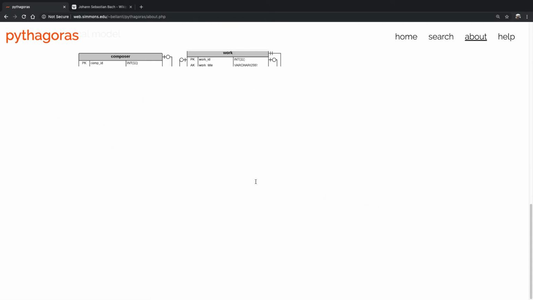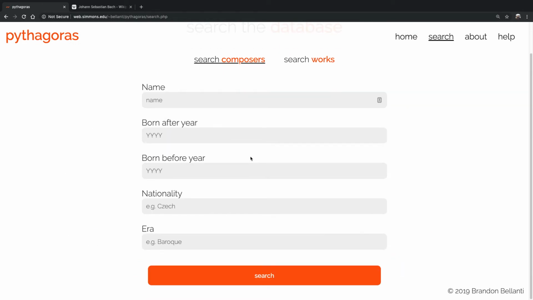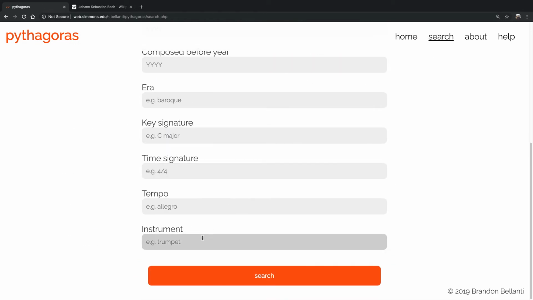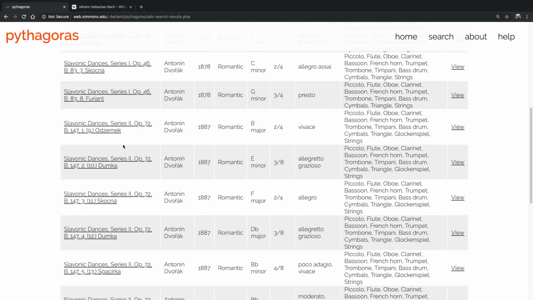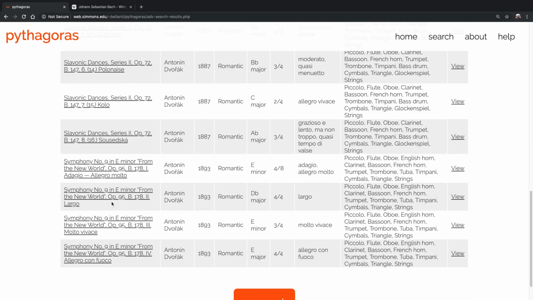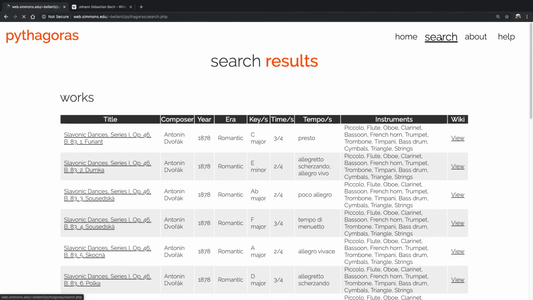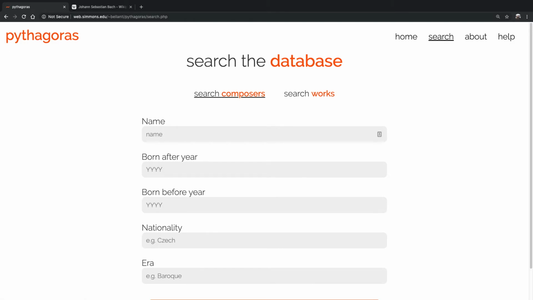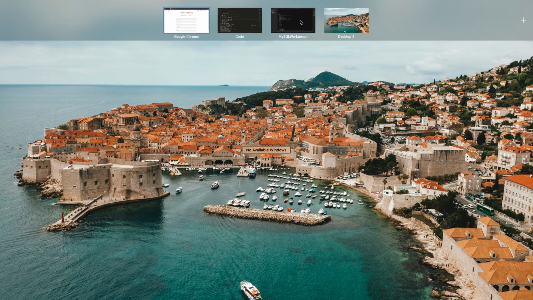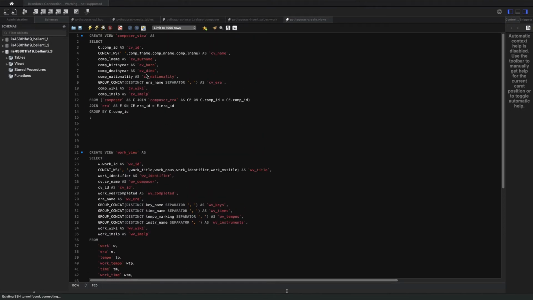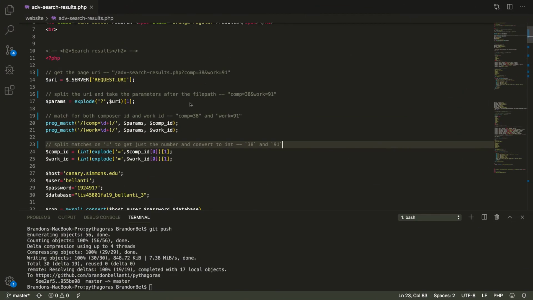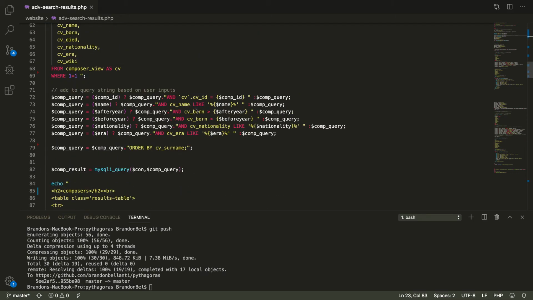If I look for works that use a symbol, here I have some of the Slavonic dances from Dvorak that use symbols, and also one of his symphonies. The search uses a lot of where-like syntax in the SQL queries. That allows me to get a lot of similarities and not necessarily match on the exact search.